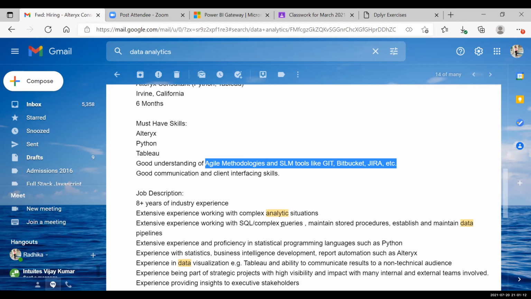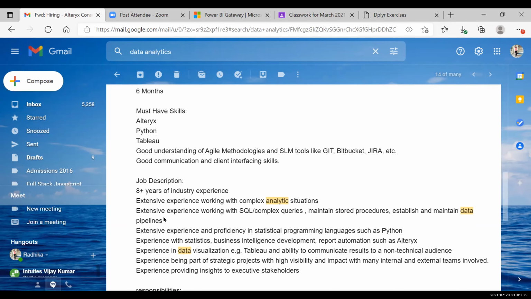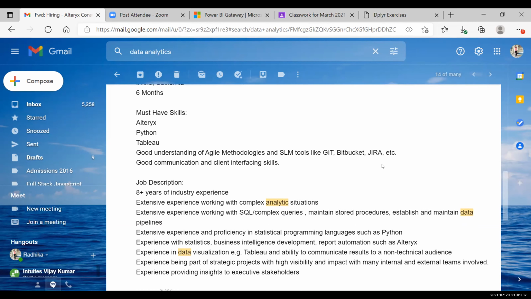Okay, so for example, in the second point here, good understanding of agile methodologies. For this JD, should I look up what agile methodologies and SCM tools are? I've worked a bit on GitHub, but not very extensively. We used to store code there, whatever code I have written, I can store it on GitHub, but I've not extensively used it. Then you can be open and vocal about that. You can tell them that you have basic understanding of these, but you haven't used them.